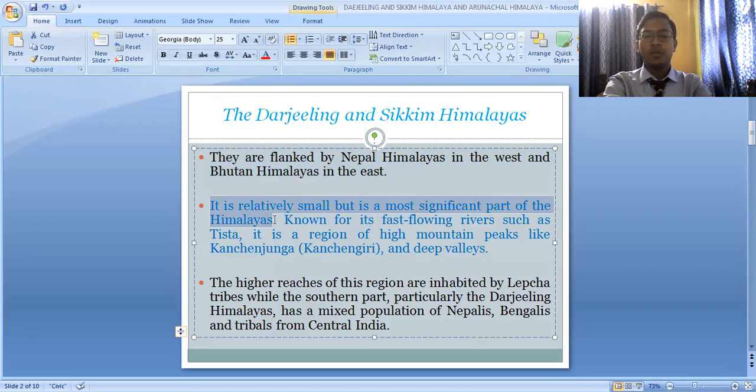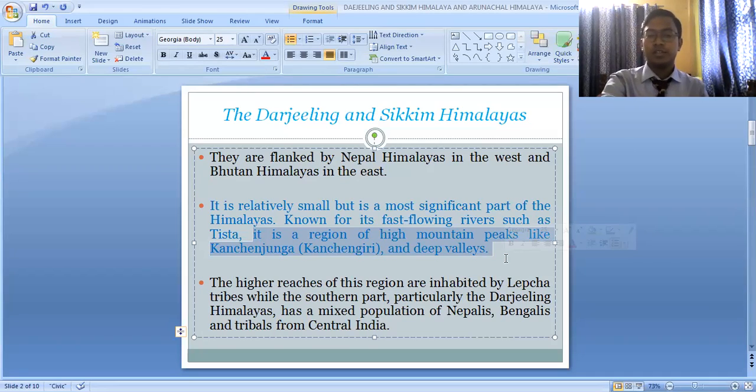This region is known for the fast-flowing river Tista. And in this part of the Darjeeling and Sikkim Himalaya, we also have the second highest peak of India, that is the Kanchenjunga. Even deep valleys can be found here in this region.